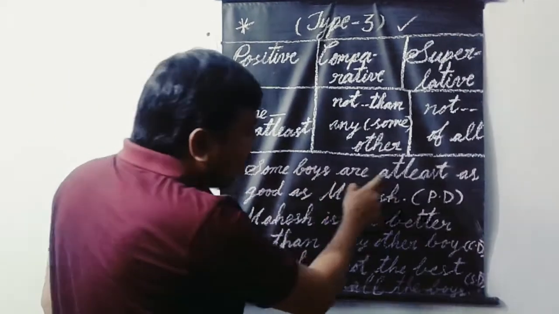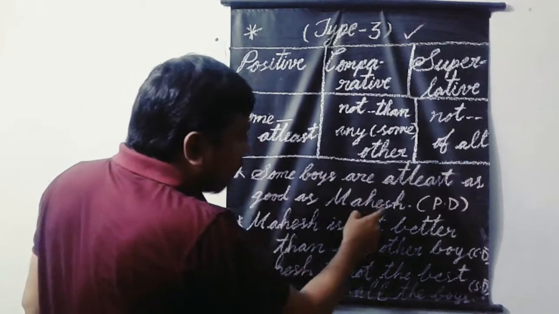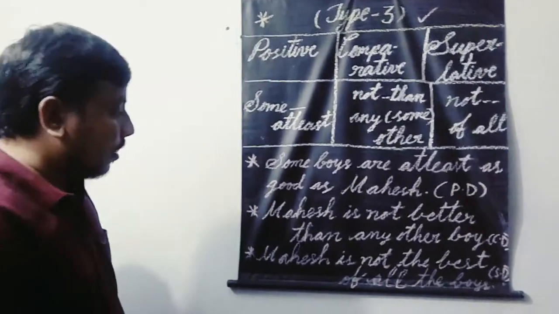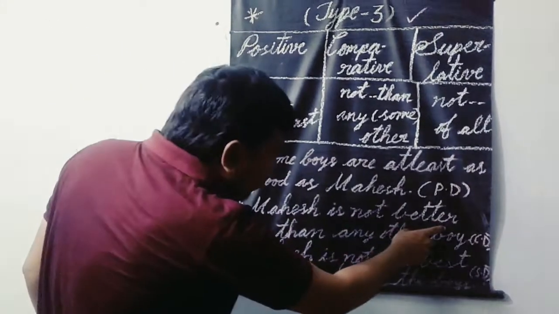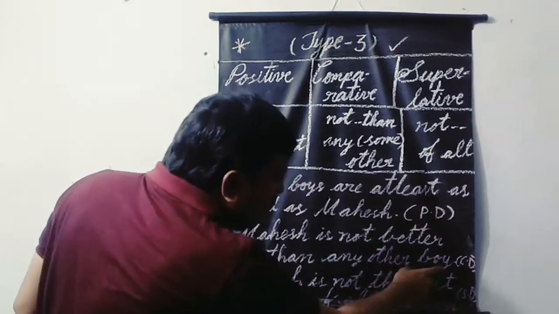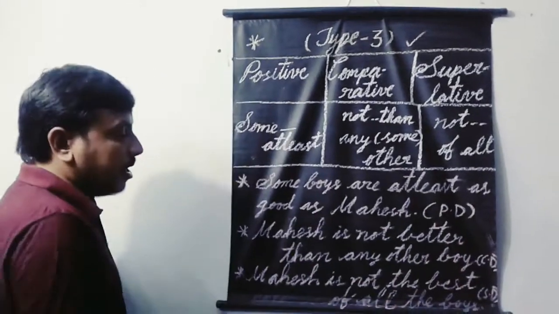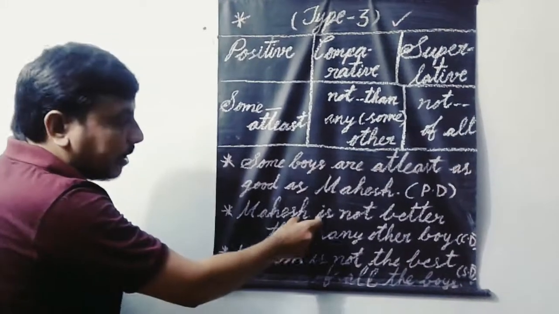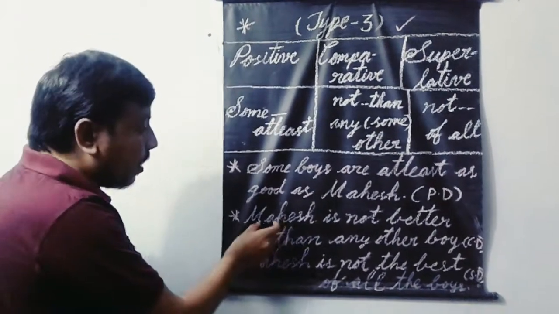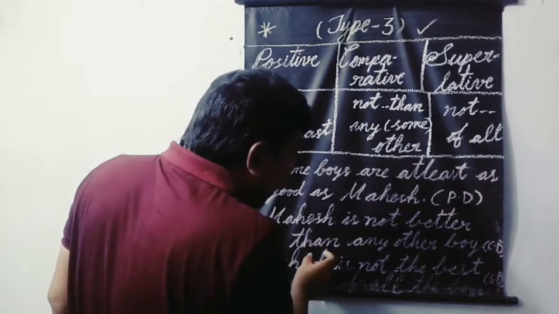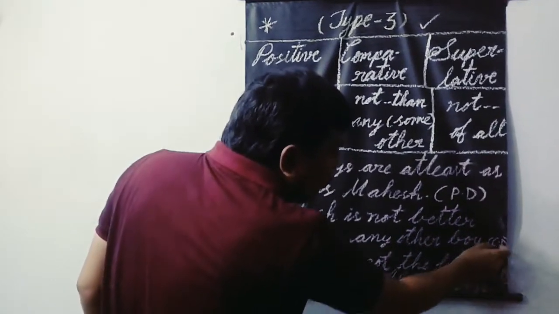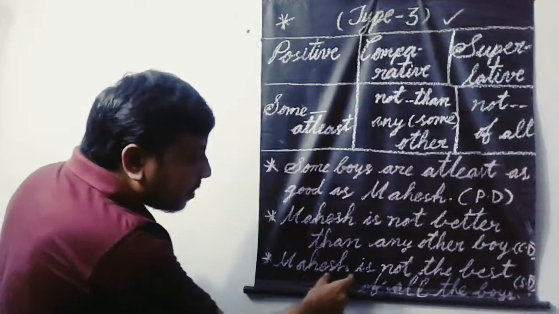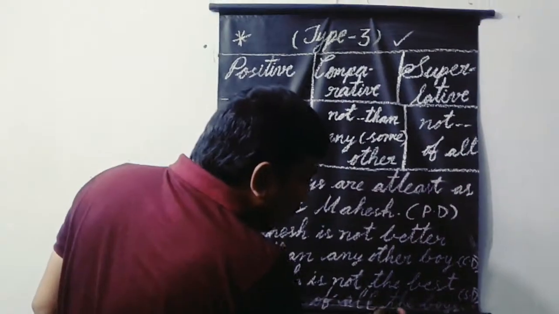Some boys are at least as good as Mahesh. This is positive degree. Mahesh is not better than any other boy. This is comparative degree. Instead of any, you can use some in the comparative degree, type 3 degrees of comparison. Mahesh is not better than some other boy, comparative degree. Mahesh is not the best of all the boys.